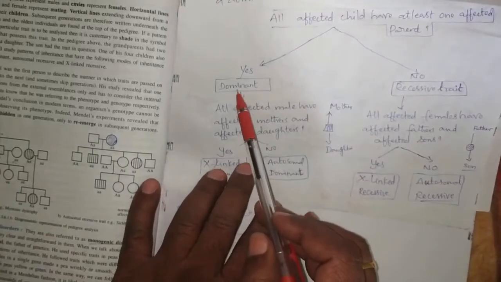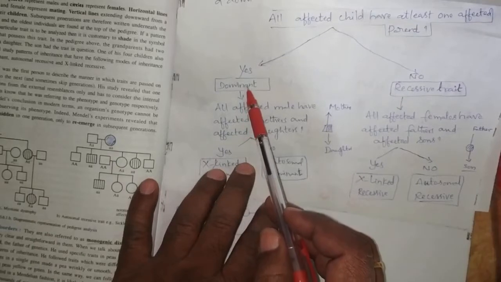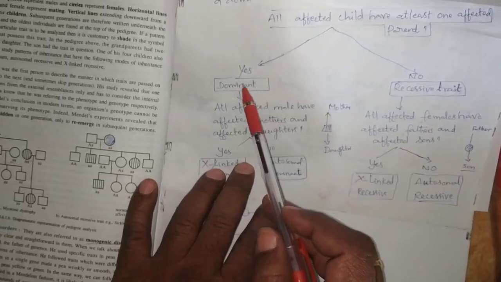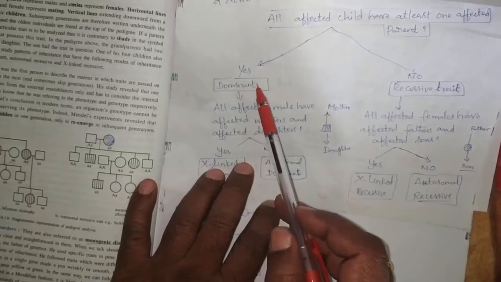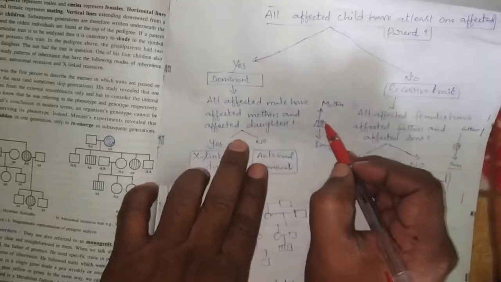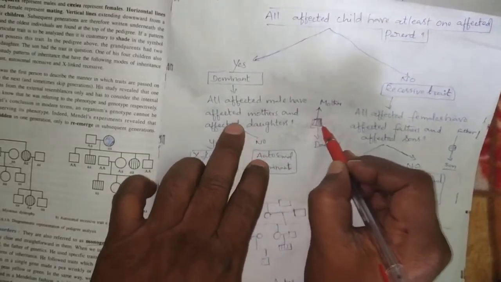Next, if every affected child has an affected parent, any one of the parents, if yes, it is dominant. If it is dominant, do all affected males have an affected mother?